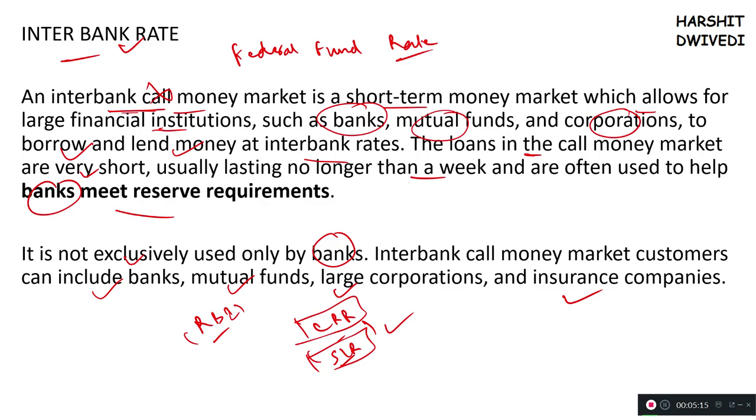And not only banks are involved in it. There are many funds, large corporations, large companies, mutual funds, other large insurance companies. Now they also work on a big scale. Obviously these mutual funds, large corporations and insurance corporations don't need to maintain CRR and SLR, but still these big corporations need money for their daily functioning, and many times such an event happens that they need money instantly. They need money in a hurry. So when these big institutions need money in a hurry, then they go to this interbank rate and borrow on it.